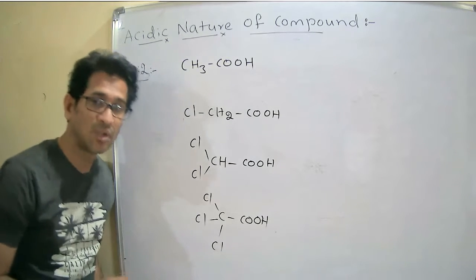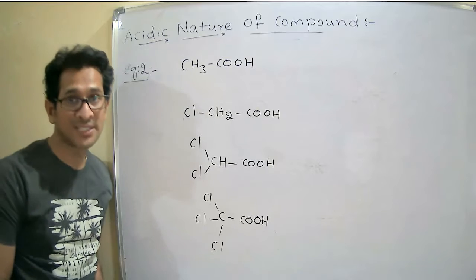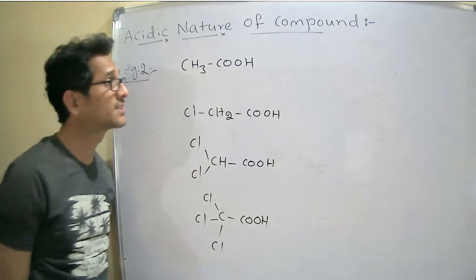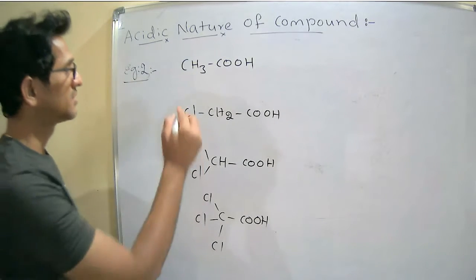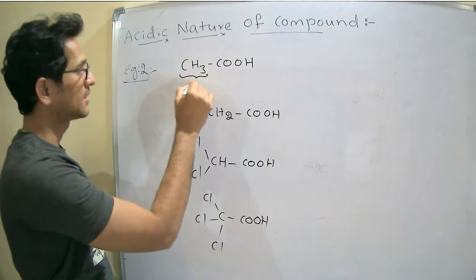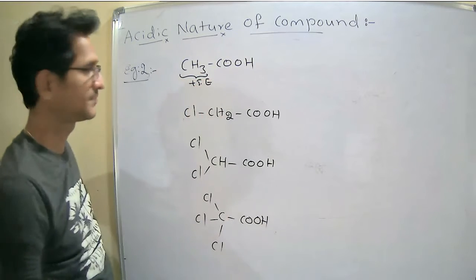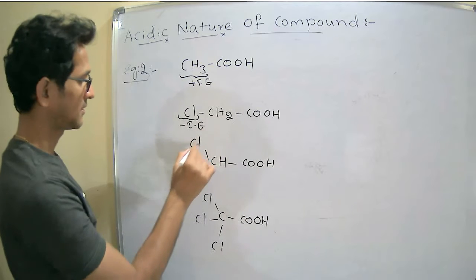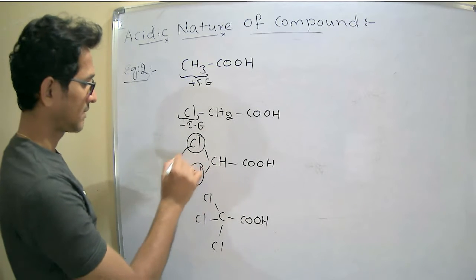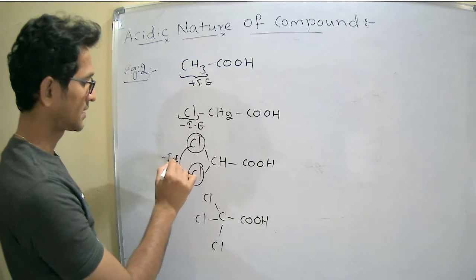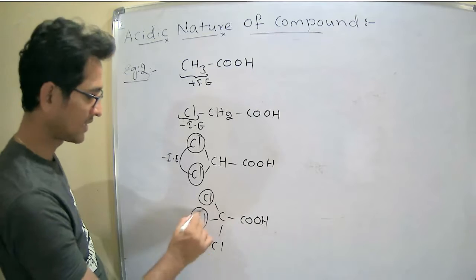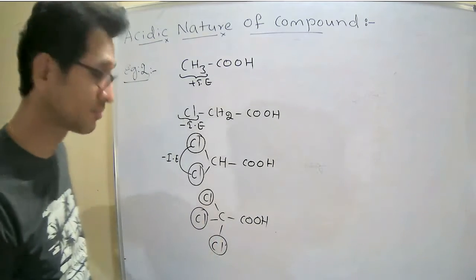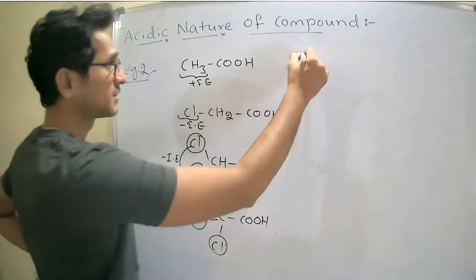Among all these four, which is more acidic? Plus inductive effect, minus inductive effect, two minus inductive effects. Chlorine is an electron withdrawing group.